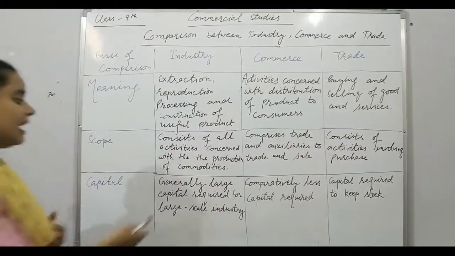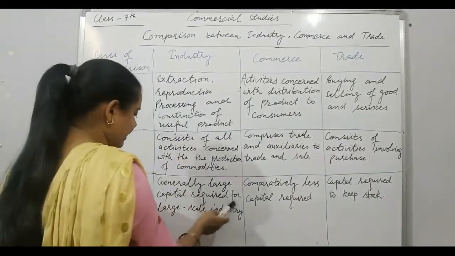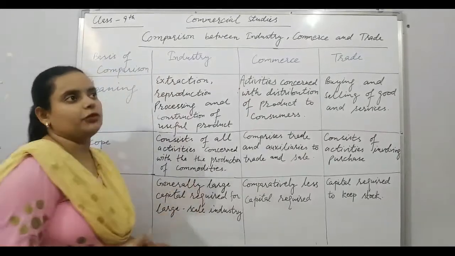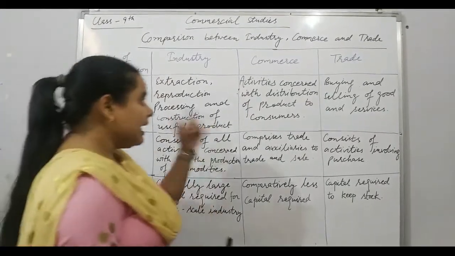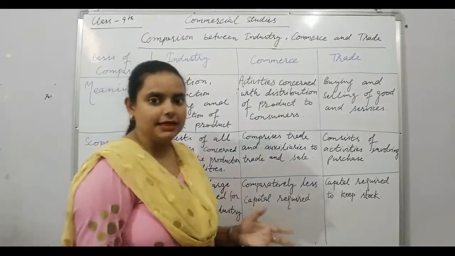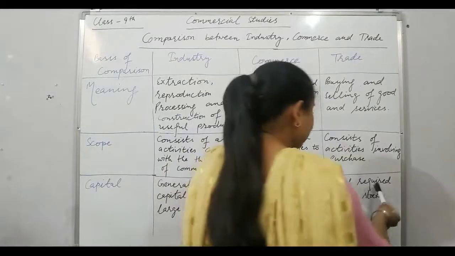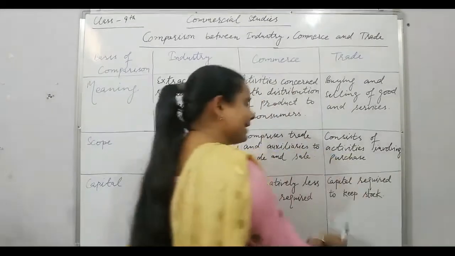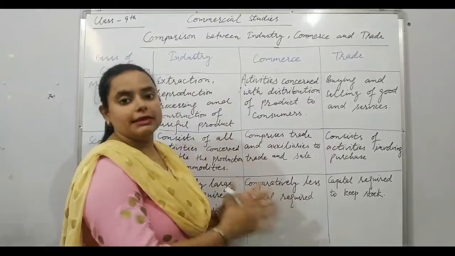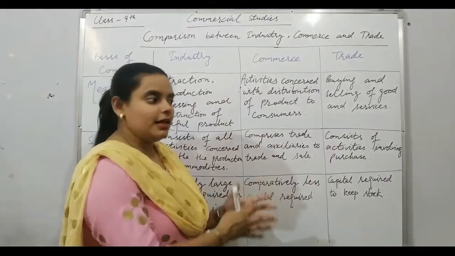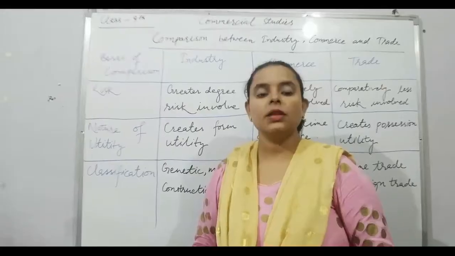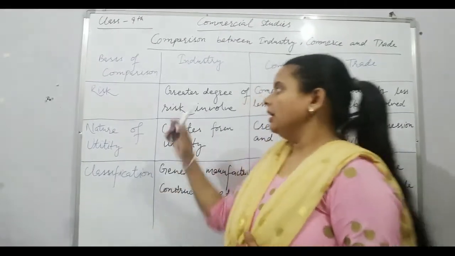Next, capital. Generally, large capital is required for large scale industries. In industries, a huge amount of capital is invested. In commerce, comparatively less capital is required. Capital is required but less. Capital is required to keep stock. In trade also, capital is required to make a minimum stock in their hand or in their shops. Then only their business will go smoothly. Moving to the next topic.